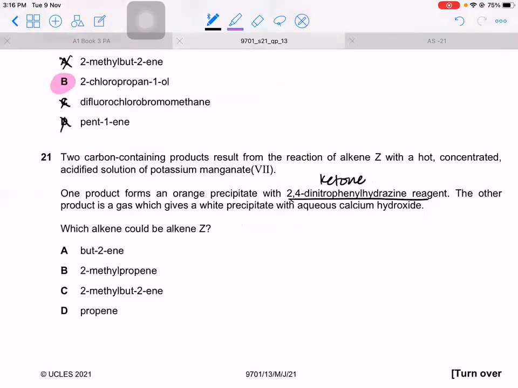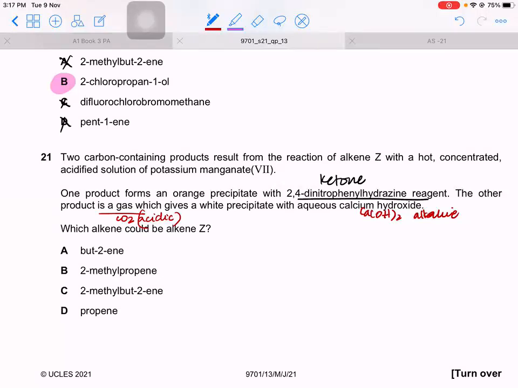The other product is a gas which gives a white precipitate with aqueous calcium hydroxide. So the other product is a gas. Let's see. So what will be that gas that gives you a white precipitate with calcium hydroxide? Calcium hydroxide, you know, is alkaline or basic. And you know, it can't be acid because carboxylic acid is not a gas. So this would be what? Carbon dioxide. Carbon dioxide is an acidic gas. So acid plus alkali gives you,